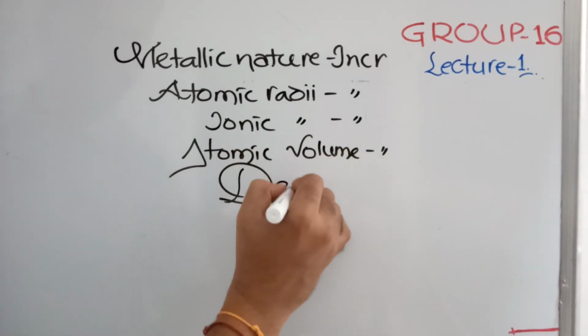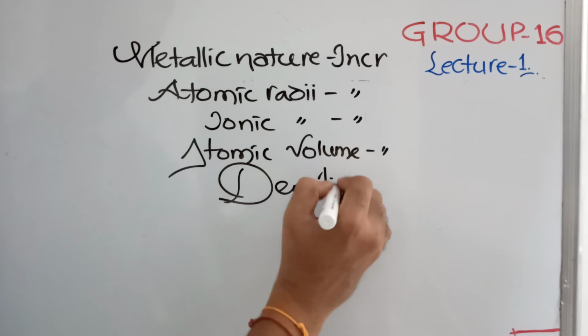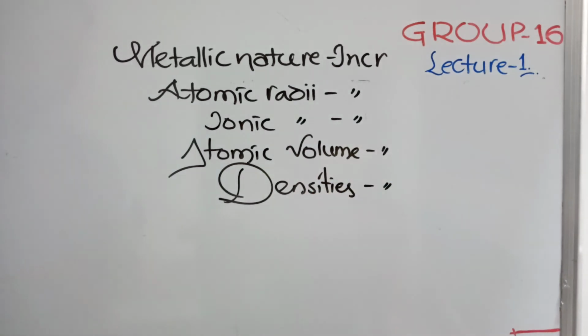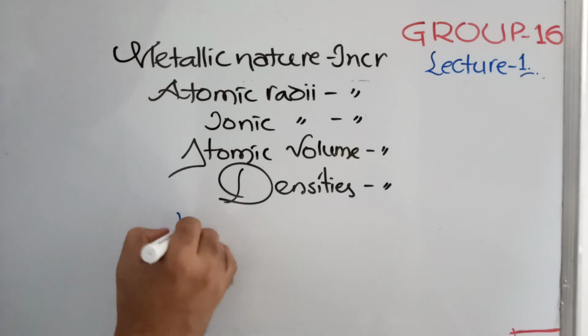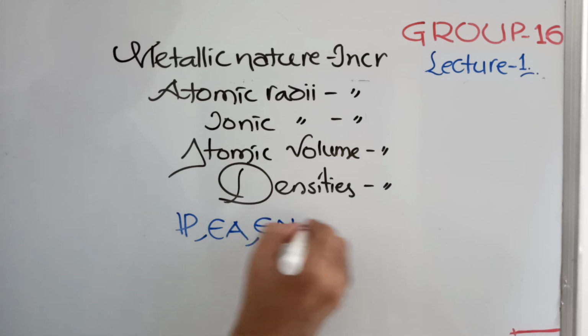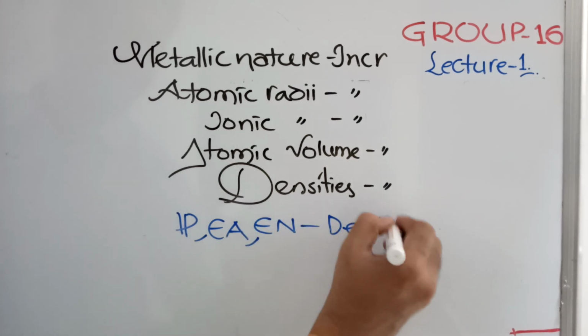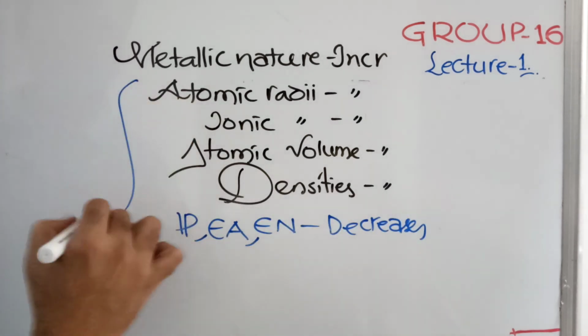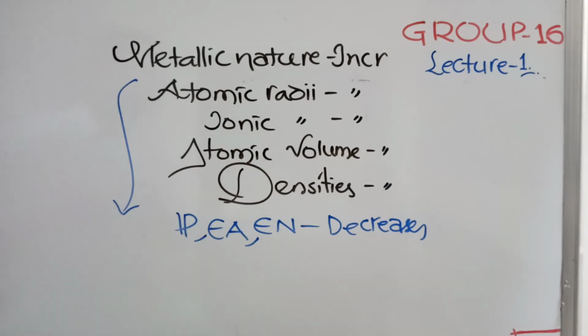Densities increase. Ionization potentials, electron affinities, electronegativities decrease down the group. From oxygen to polonium, metallic nature, atomic radii, ionic radii, atomic volume and densities will be increasing. Ionization potential, electron affinity, electronegativity will decrease.